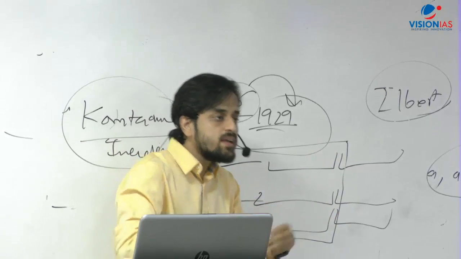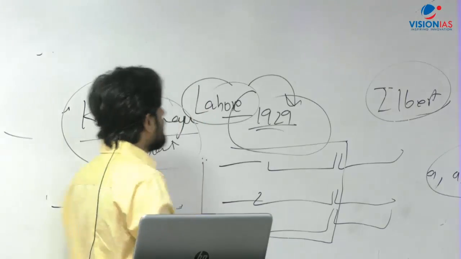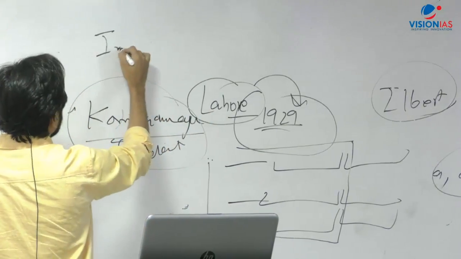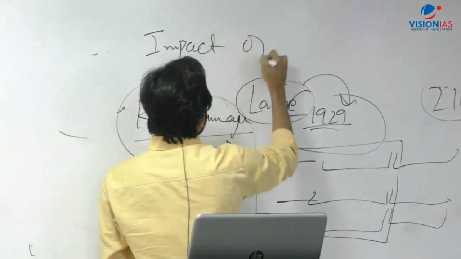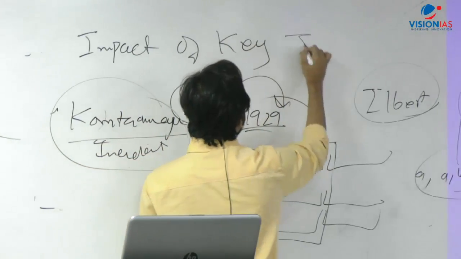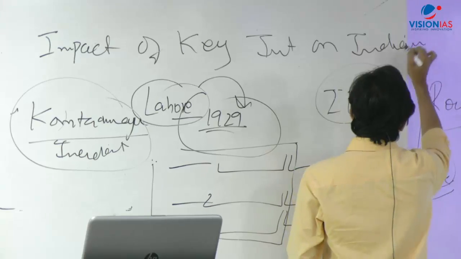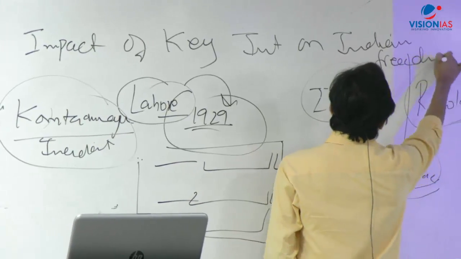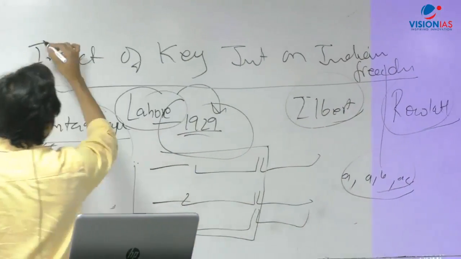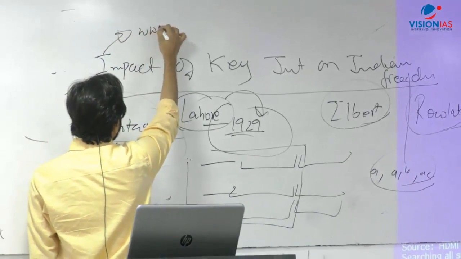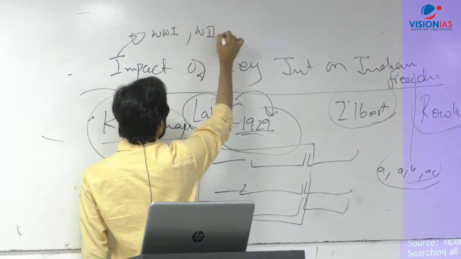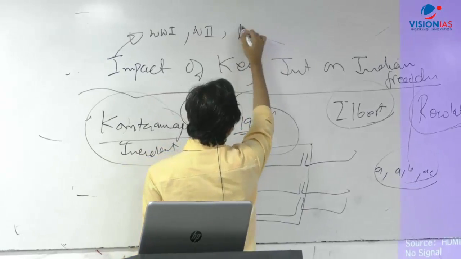For example, in the mains, the kind of question that comes is: discuss the impact of key international events on the Indian freedom struggle. Now this is a question which is not about World War I or World War II or the Russian Revolution alone.